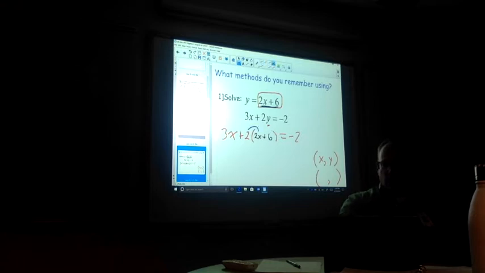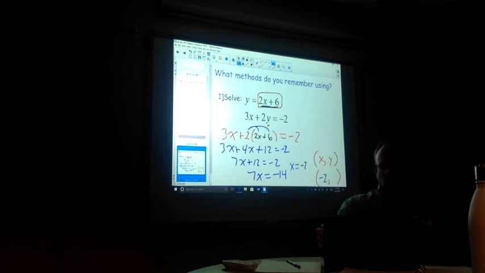Don't forget how to distribute. So you get 3x plus 4x plus 12 is equal to negative 2. Combine your like terms, 7x plus 12 is equal to negative 2. Subtract 12 from both sides, so 7x is equal to negative 14. So we find that x is equal to negative 2. So we just found the x component of our answer.